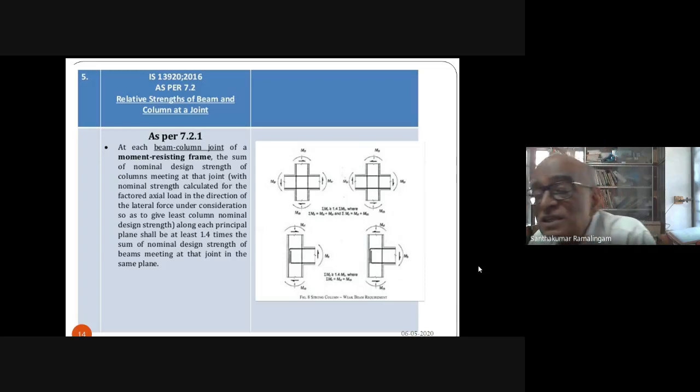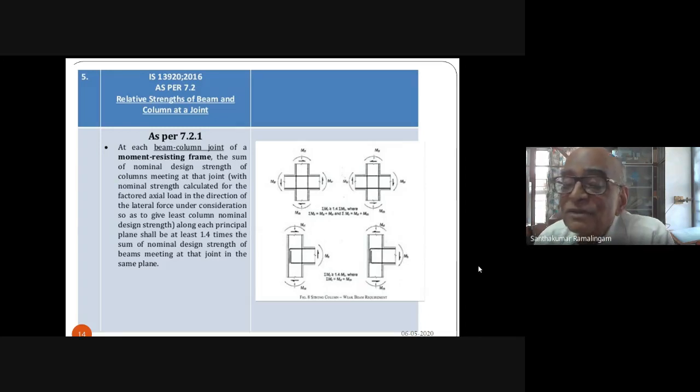The reinforcement in the slab will also be contributing to the beam strength. And therefore, you will have to consider an upper limit of the strength of the beam and a lower limit for the strength of the column. And the lower limit for the strength of the column should be 1.4 times more than the upper limit for the beam. Otherwise, all your calculations will not yield you a strong column, weak beam system.